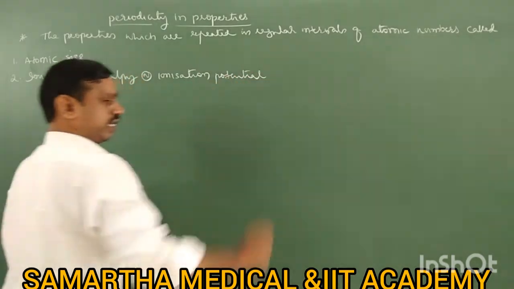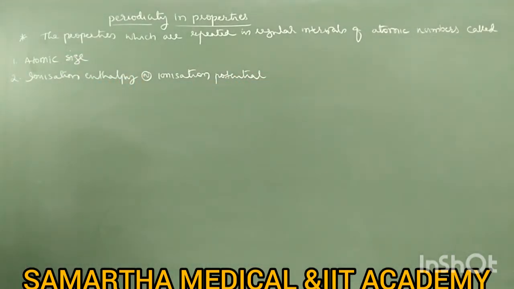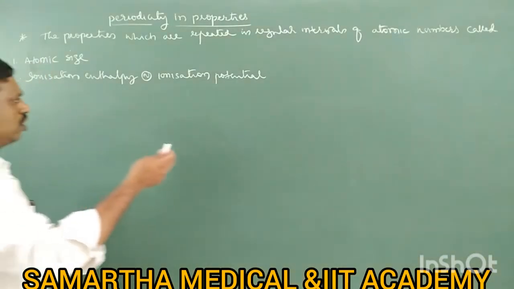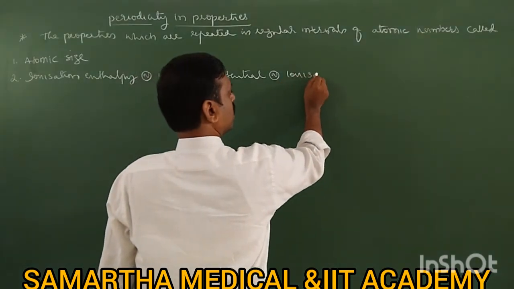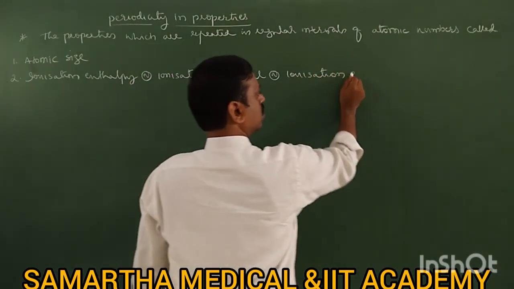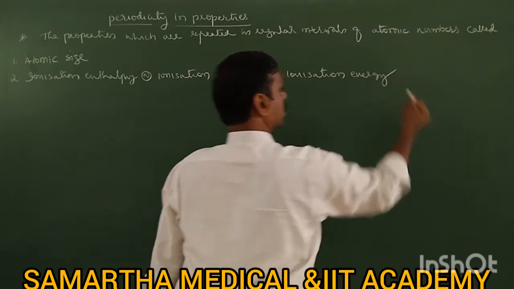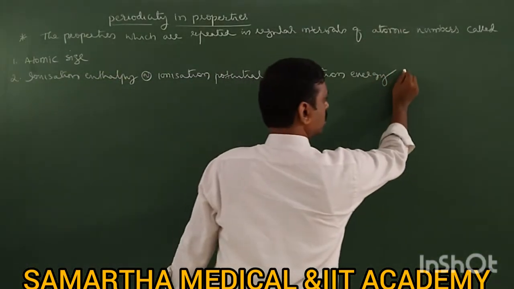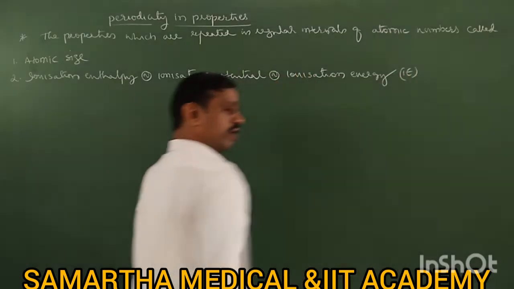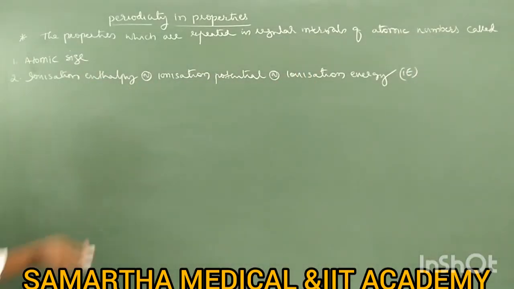It is the second periodic property. It is also called ionization energy, IE. It is ionization energy or enthalpy.